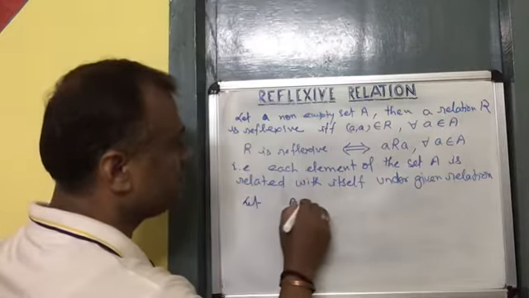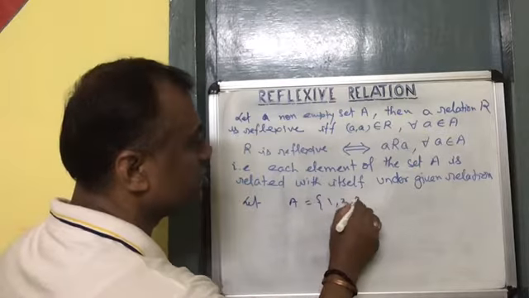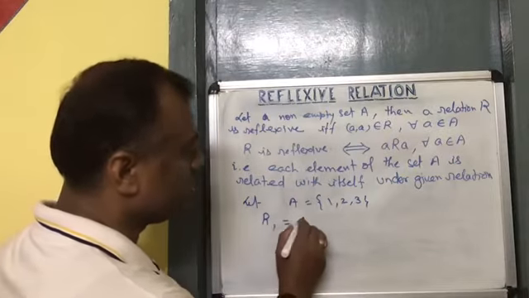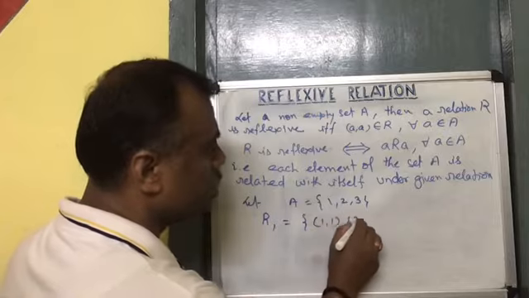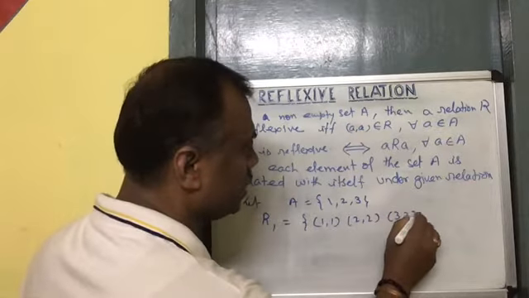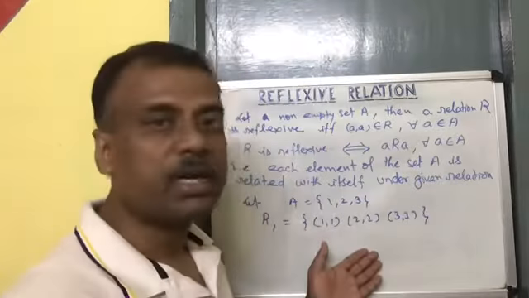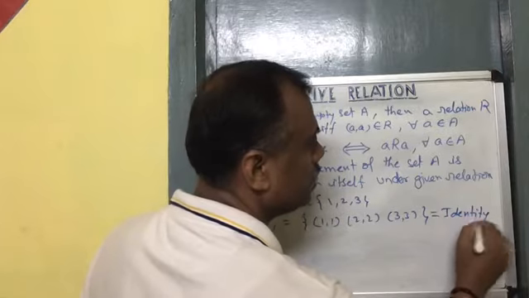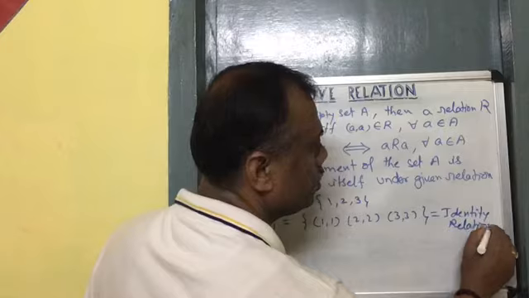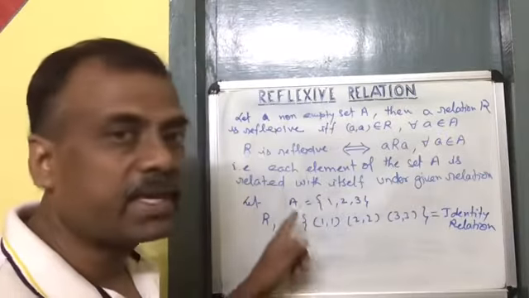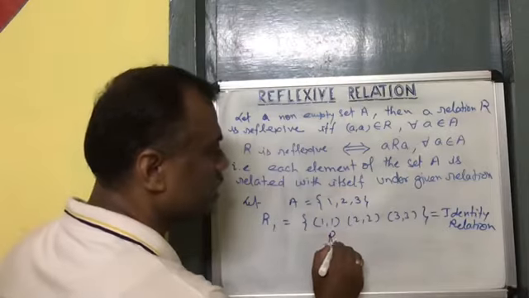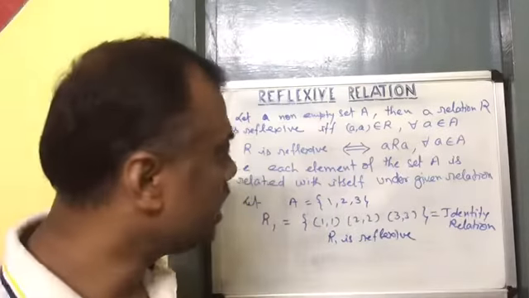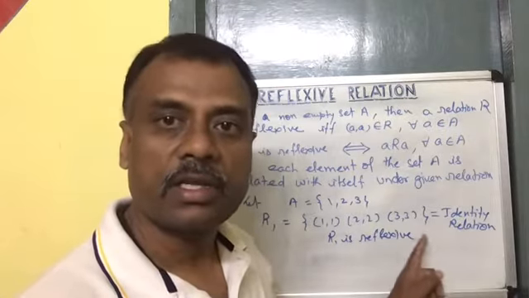Let a set have three elements 1, 2, 3. Then let a relation R1 have the elements (1, 1), (2, 2) and (3, 3). As you know, this relation is also known as the identity relation. So here it is reflexive also. R1 is reflexive. So from here we can say that every identity relation is a reflexive relation.